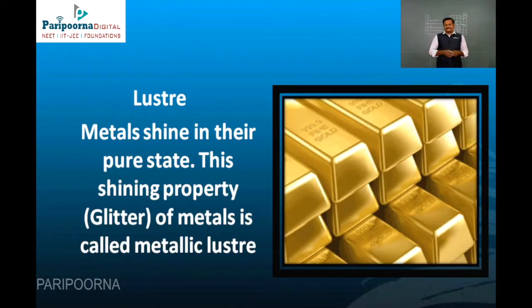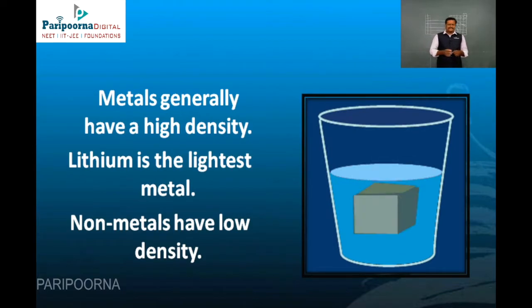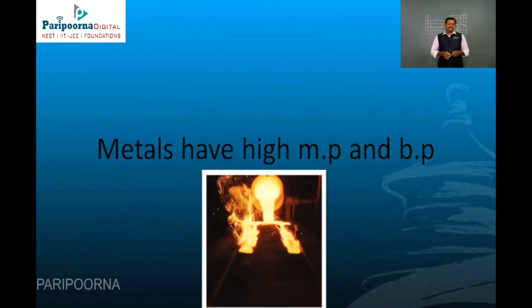Next is luster, the shining of metals. Mostly gold, silver and platinum are very shiny. This is very useful for preparing ornaments. But non-metals are not lustrous. Metals generally have very high density, that's why they do not float on water or any other liquid surface. Non-metals have very low density.